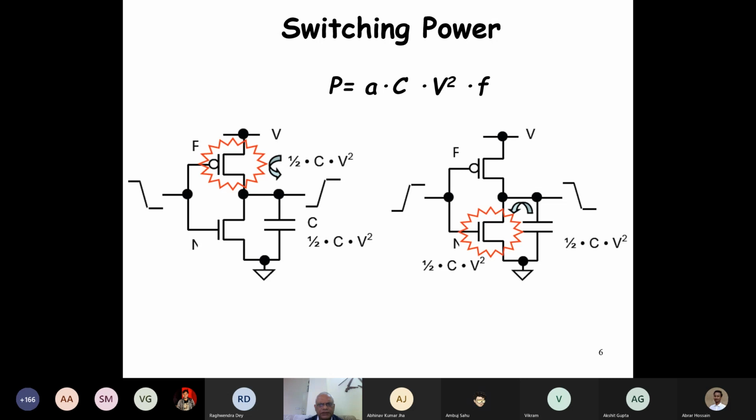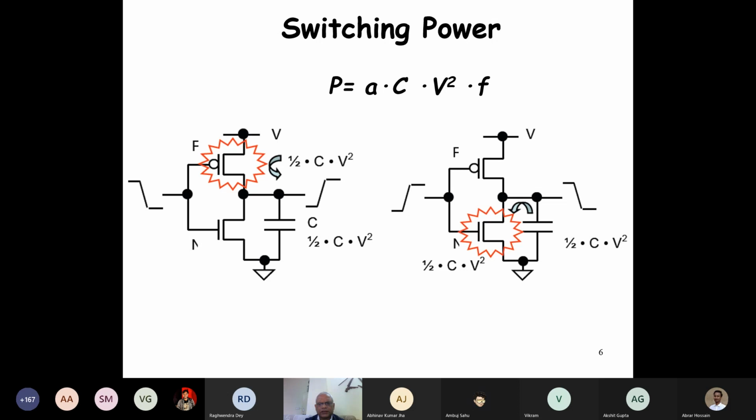So there is this transition occurring from on to off. And when it is on, there is a current flow on this transistor. Then this capacitance gets charged, and the energy stored on this parasitic capacitance is half CV square, and V is the voltage applied.